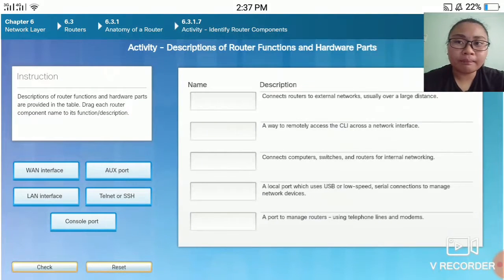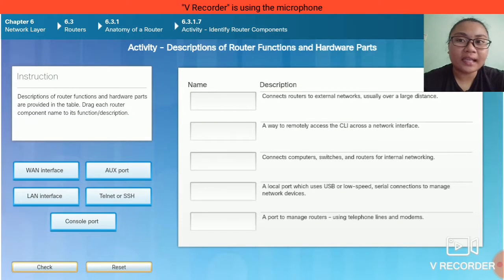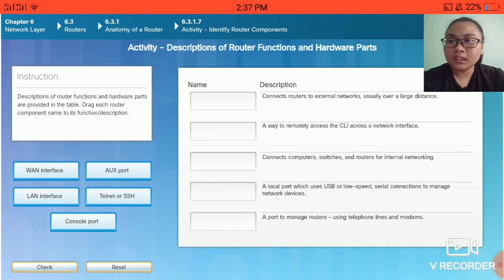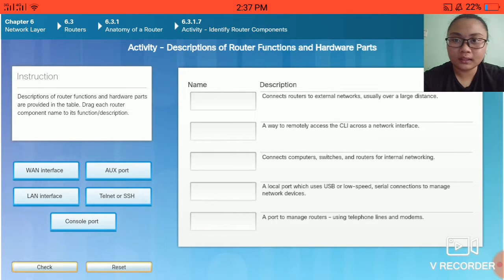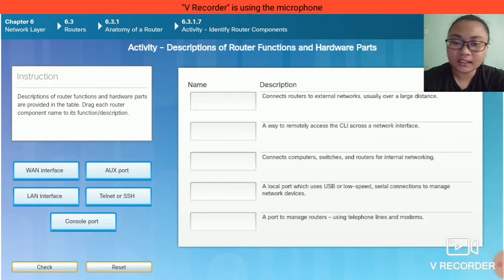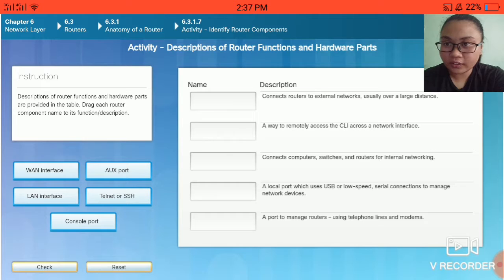This is the fifth activity in Chapter 6 entitled Identify Router Components. Instructions: description of router function and hardware parts are provided in the table. Drag each router component name to its function or description. The first description is: connects routers to external networks, usually over a large distance. I think this is WAN interface.